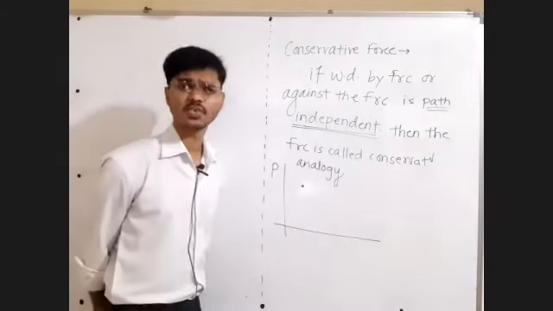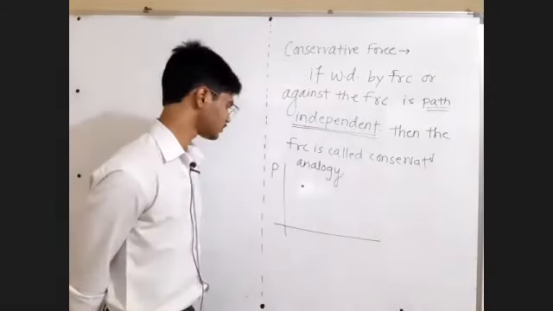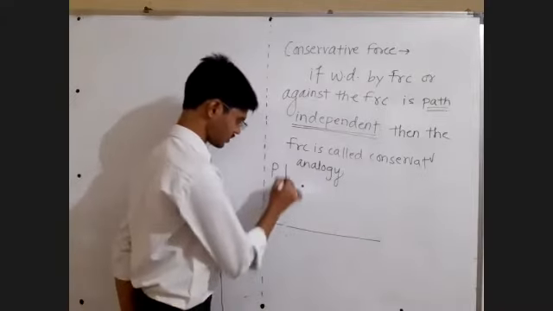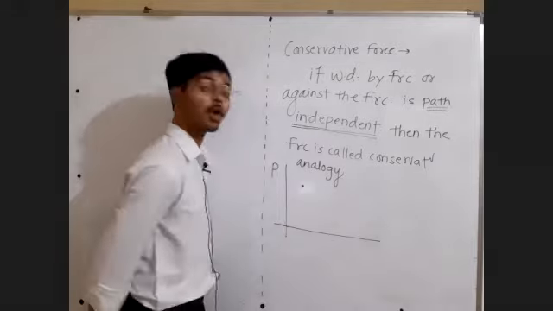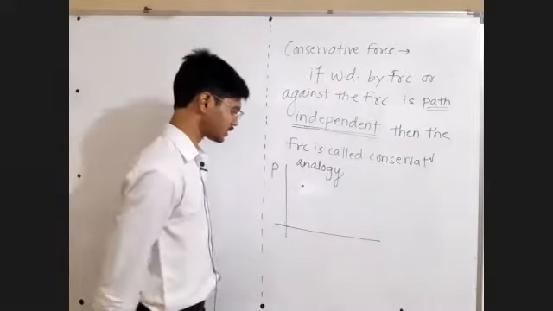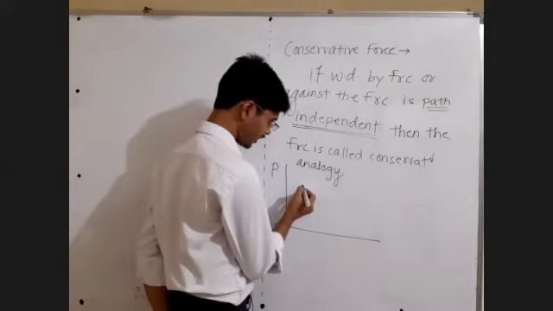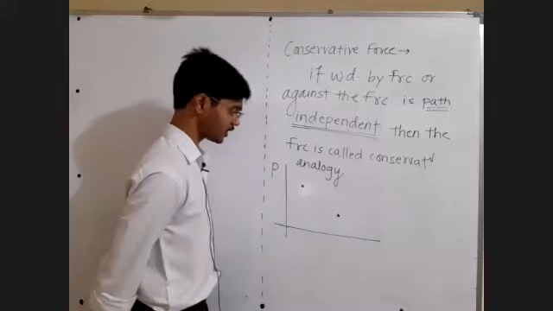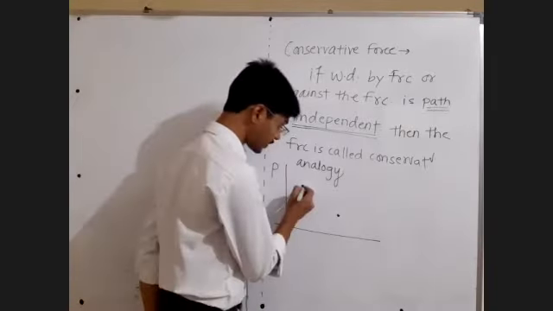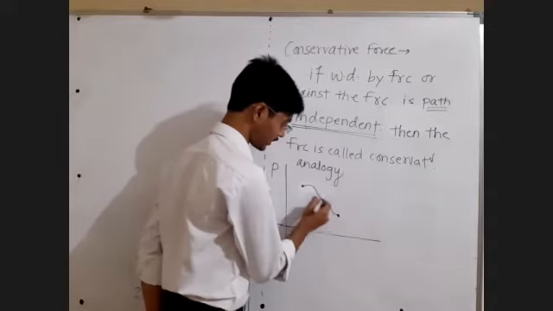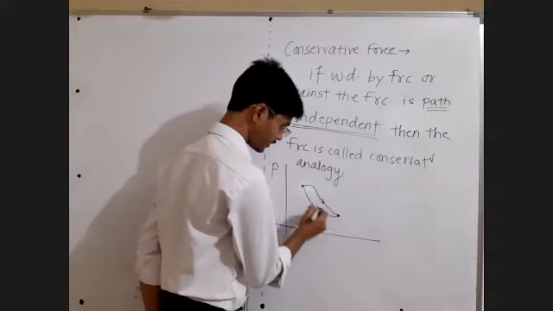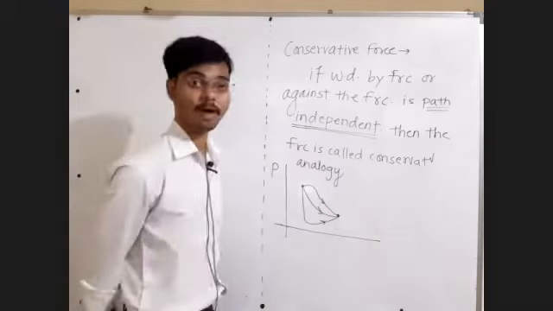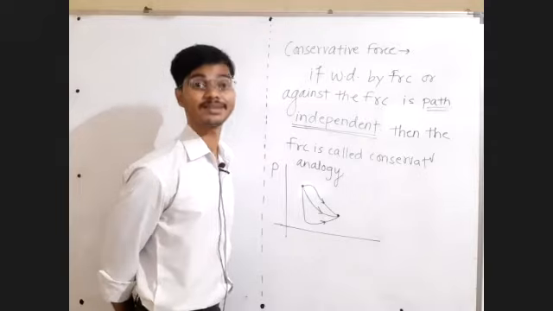A process will be called path dependent. A given physical quantity will be called path independent if it requires the data of only initial and final position. But if it requires the data of the path as well, whether this path has been taken or this path or this path, then we call it a path function.